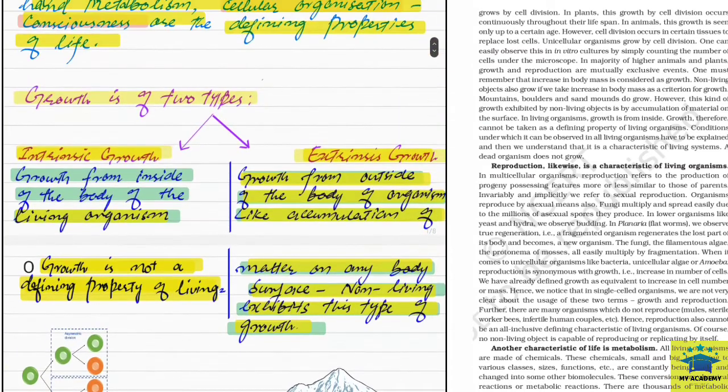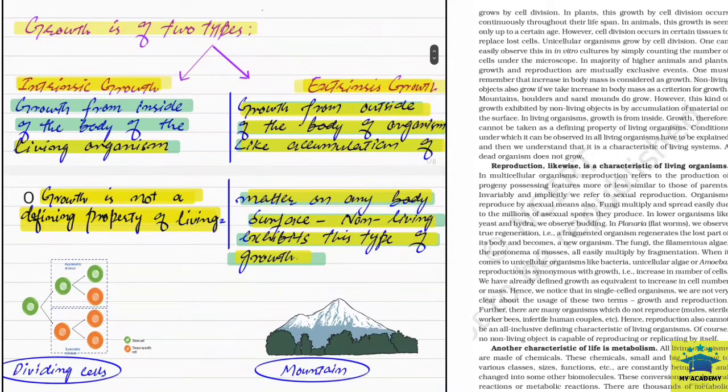So let us talk about growth and its types. There are two types of growth. One is extrinsic growth and the second is intrinsic growth. Intrinsic growth means growth from the inside of the body. Can you tell me what growth from the inside of the body is? Yeah, exactly. The cells can grow from the inside, the tissues can grow from the inside, even the organism can grow from the inside. So we call it intrinsic growth, and this is a characteristic property of living organisms.